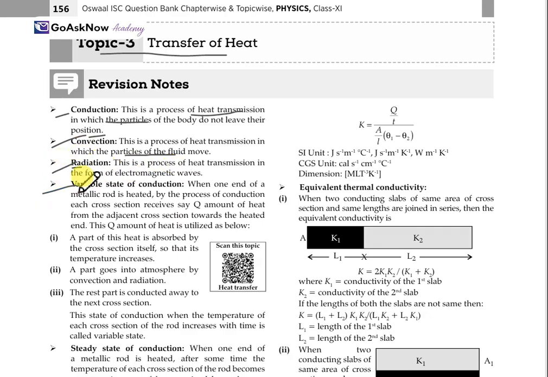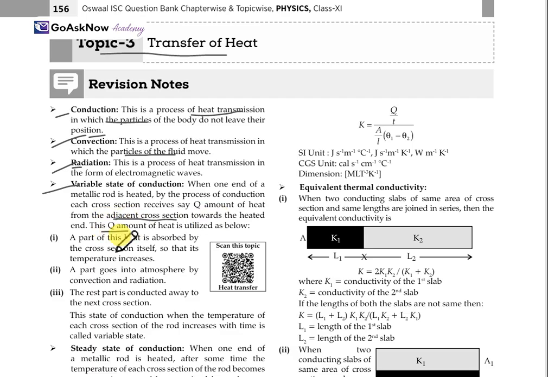Now, the variable state of conduction. When one end of a metallic rod is heated, for example, by the process of conduction, then each cross section receives, say, a Q amount of heat from the adjacent cross section towards the end. Then this Q amount of heat is utilized as below.